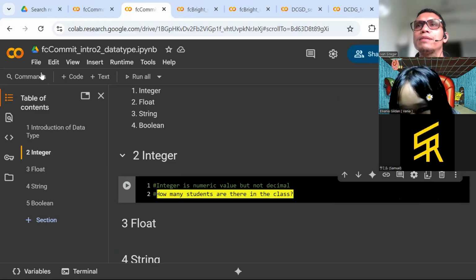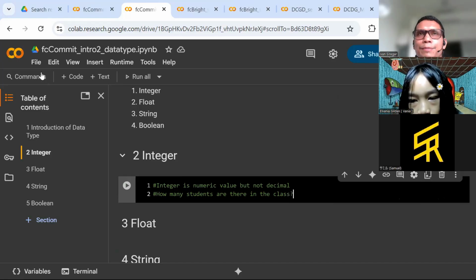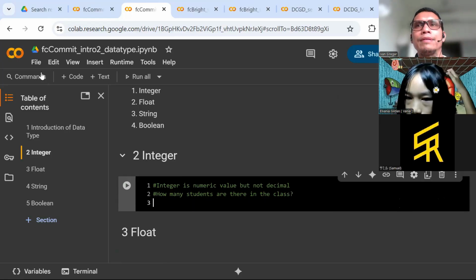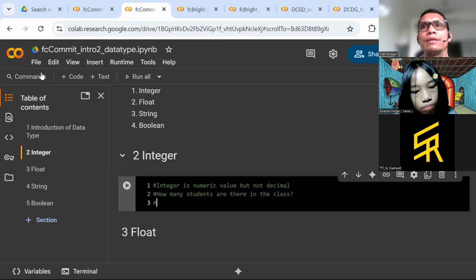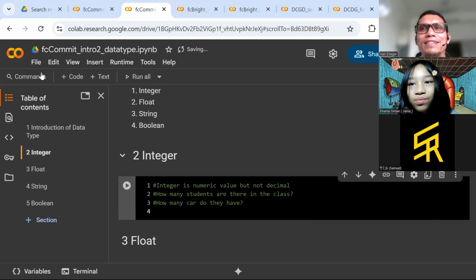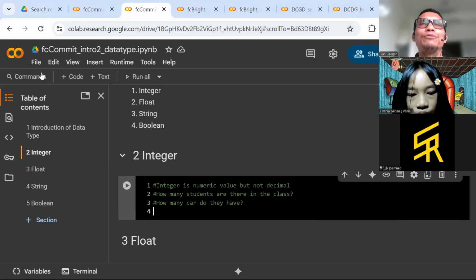Namanya student itu pasti satu, dua, tiga, empat. Nggak mungkin satu setengah siswa di dalam kelas. Nggak bisa begitu ya. So how many students are there in the class? This should be an integer. Okay. Next, what else? How many cars do they have? Berapa mobil mereka? Mobilnya dua setengah. Yang setengah lagi cuma bagian buntutnya saja. Ya nggak boleh, karena dia harus dihitung secara utuh.